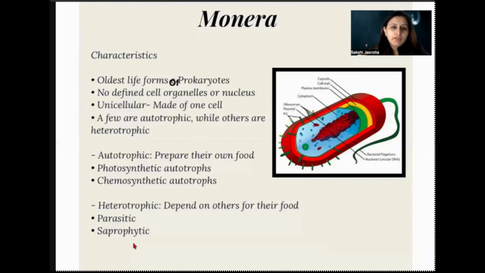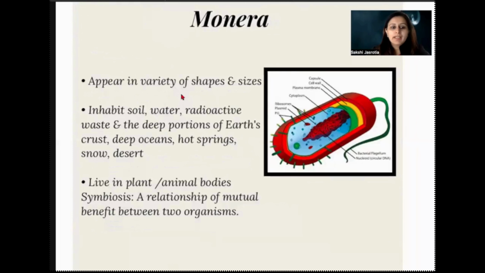So that is a major difference between these two. Parasites live on the living organism, whereas saprophytes get their nutrition from dead and decaying matter, right? Now they appear in various shapes and sizes, right?